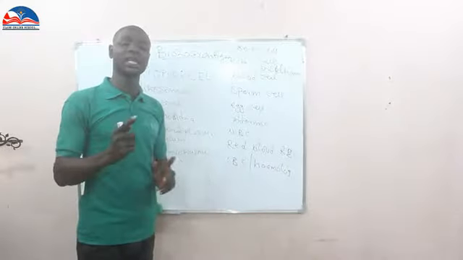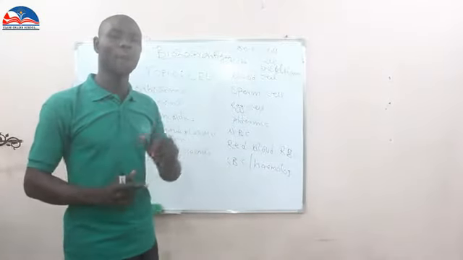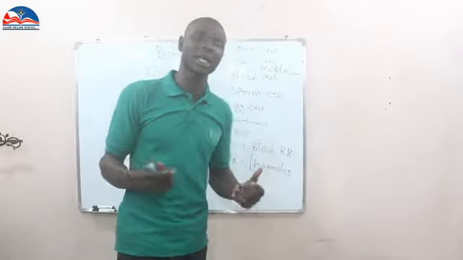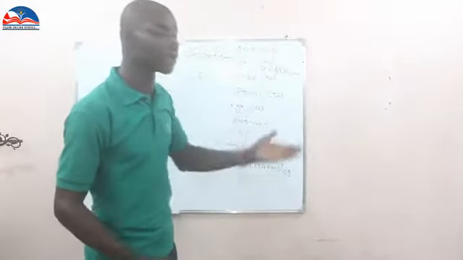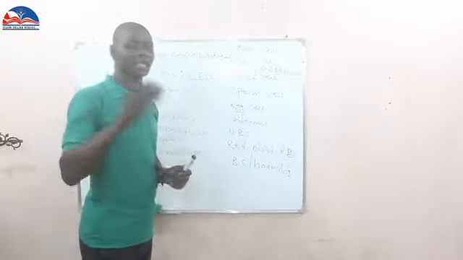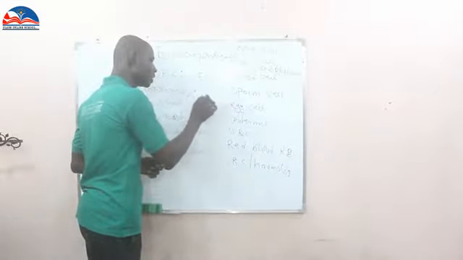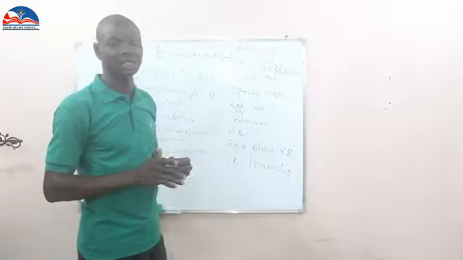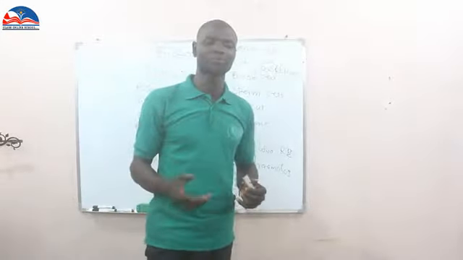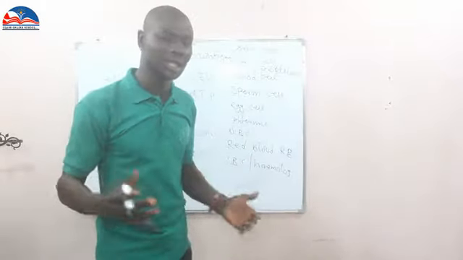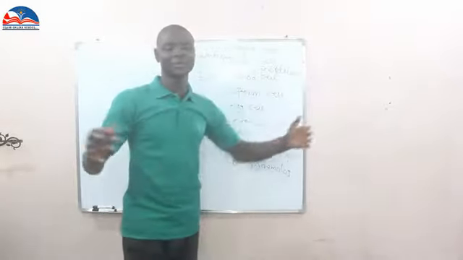So from that place, that powerhouse, which is also known as the mitochondria, energy will be released to different parts of the body. And that energy is what we call ATP, that is adenosine triphosphate. So when this energy, adenosine triphosphate, is released, it will supply energy to different parts of the body.